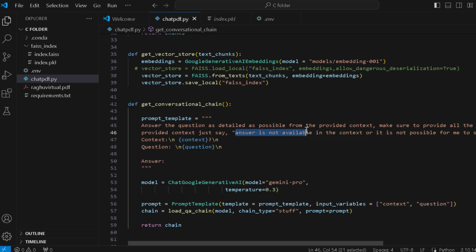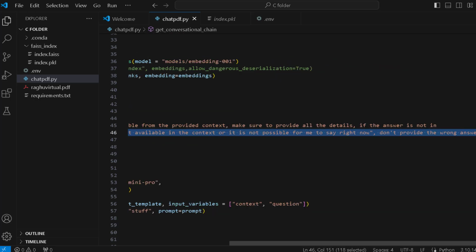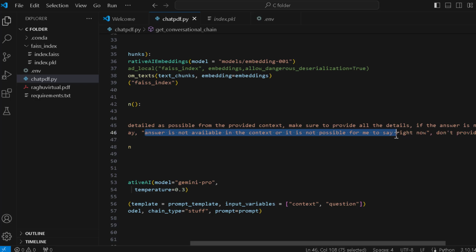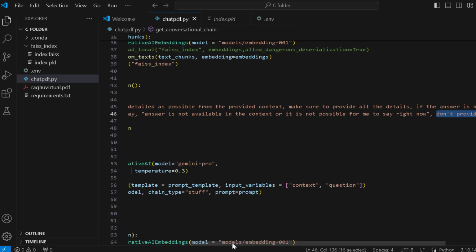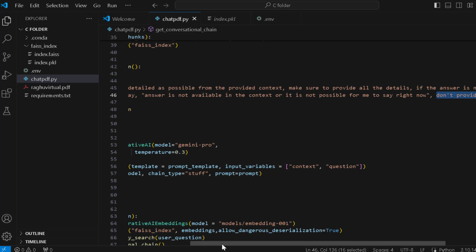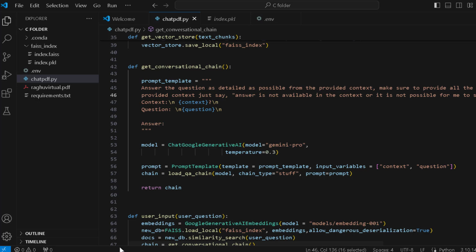If the answer is not available in the context, it should say that the answer is not available in the context, and you instruct the AI model not to provide any wrong answer. So this is the prompt template.